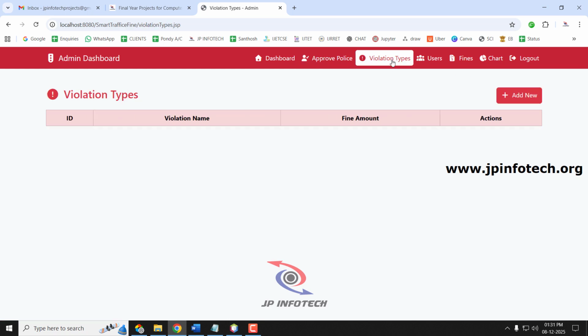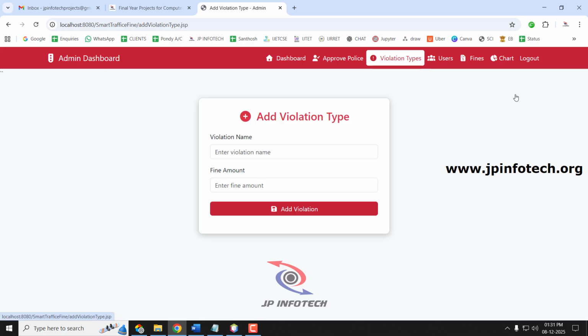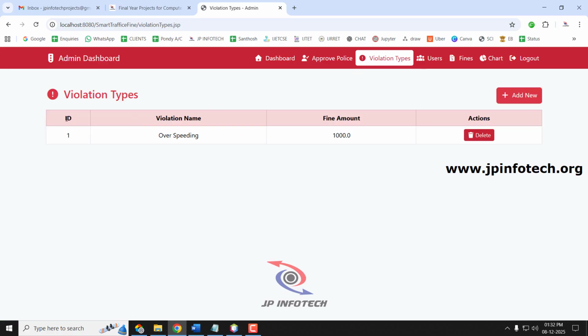Here the admin will upload the violation name and the fine amount for it. Let me enter a violation name called overspeeding. I'll enter the amount as 1000 rupees and click add violation. Now you can see the violation type is added successfully. If you go to the violation types, you can see the ID for the violation, the violation name, overspeeding, and the fine amount, 1000 rupees. If the admin wants to delete the violation, they can just click delete.